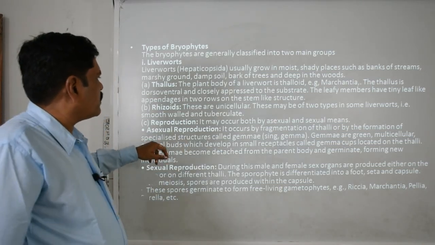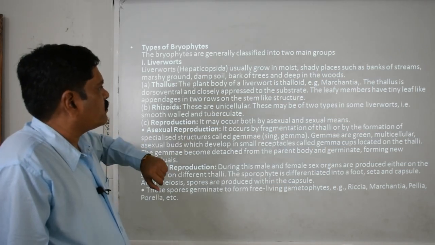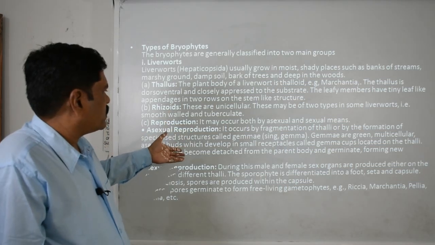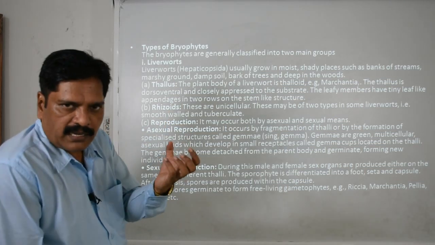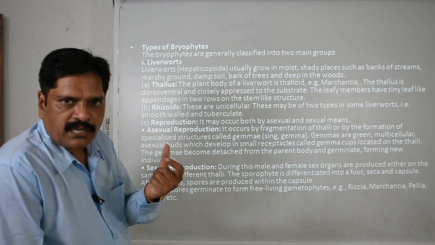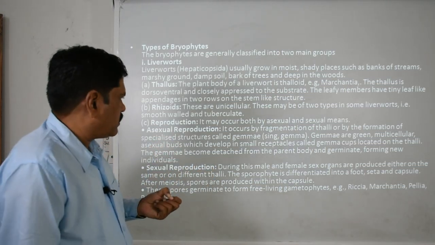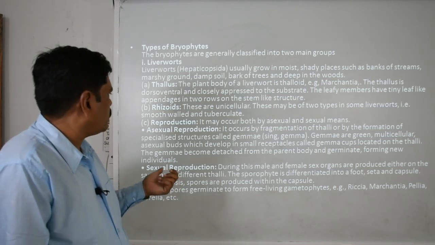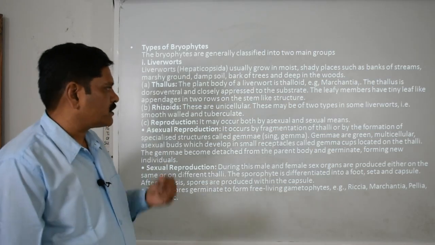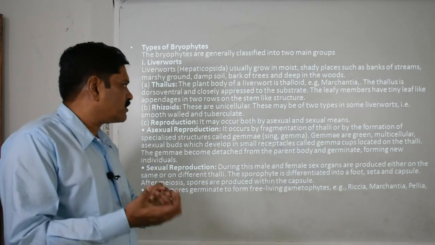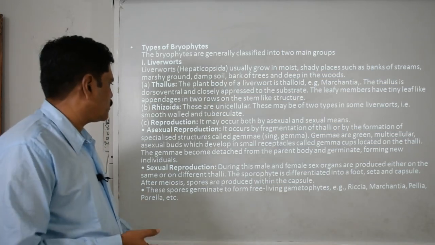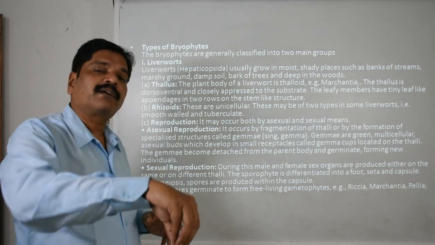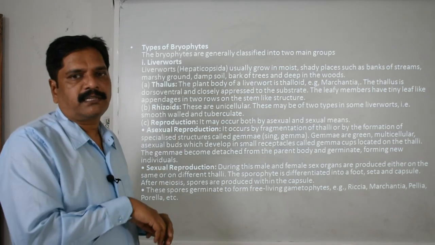Reproduction is both asexual and sexual. Asexual reproduction is by forming special structures called gemma cups, a cup-like structure where small gemmae are formed. These are unicellular to multicellular, bud-like structures. Finally they germinate and grow into a new individual. Remember, they form a special structure called the gemma cup, and inside it they form small budded structures called gemmae.